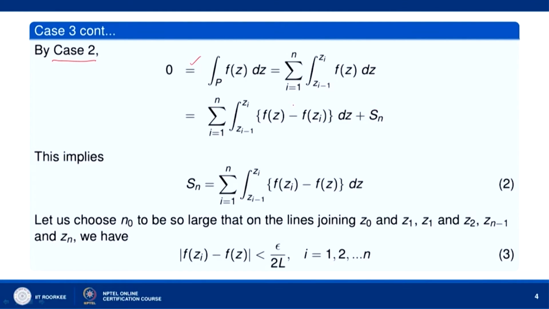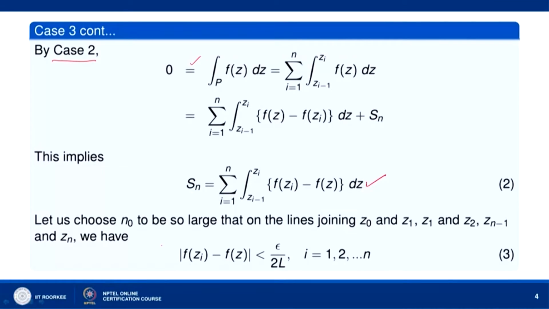But then this sum is equal to 0. So, Sn will be equal to the sum from i equal to 1 to n of the integral from z(i-1) to zi of f(zi) minus f(z) dz. By using the fact that this sum is equal to 0, I get Sn like this.